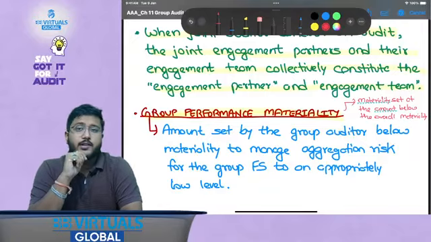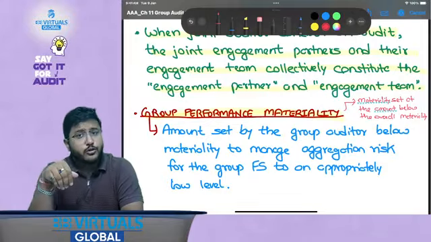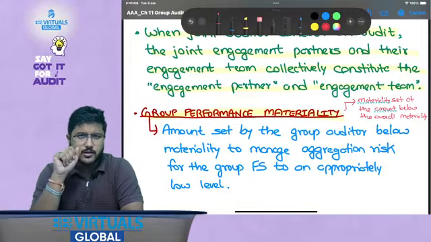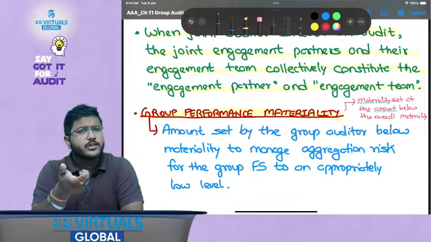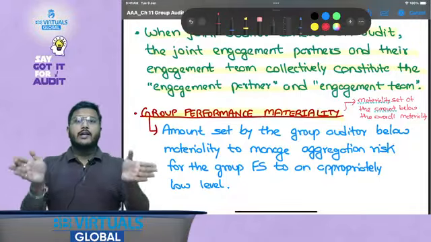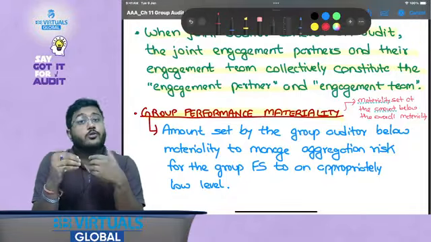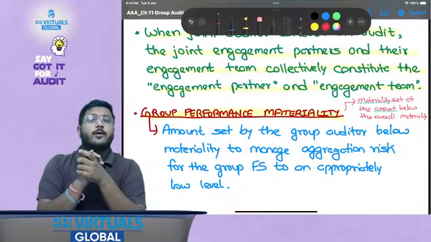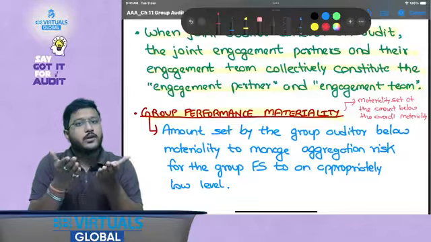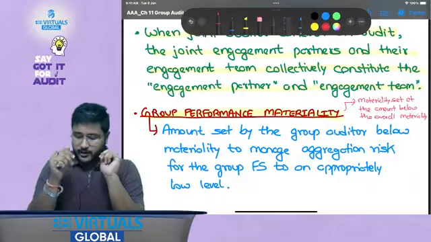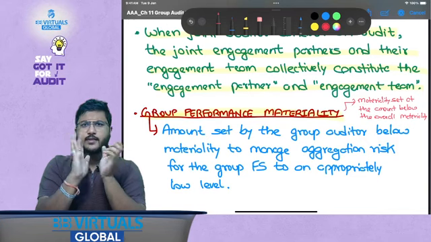Now there are certain other terms which I have not mentioned over here, but they are similarly applied, like aggregation risk. What is aggregation risk? Risk that the collective amount of all material misstatements or all misstatements would move above the materiality set for the financial statements as a whole. That is similarly applied over here, but I have not written it because we have already discussed it under the materiality chapter.